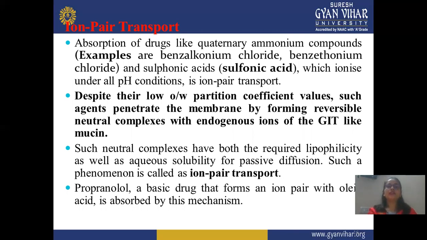And in this class, mainly quaternary ammonium compounds are responsible. Examples of drugs are benzalkonium chloride, benzethonium chloride, sulfonic acid. These are all shown by ion pair transport, despite their low oil in water partition coefficient value. Such agents penetrate the membrane by forming reversible neutral complexes with endogenous ions of the GIT like mucin. Mucin is also absorbed by this ion pair transport. It reversibly forms neutral complex.